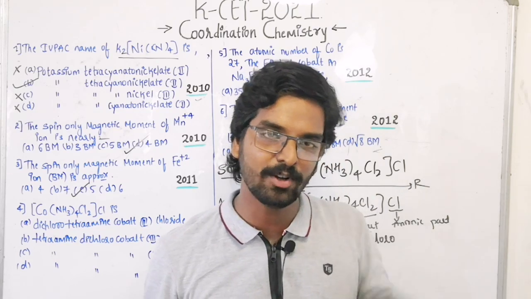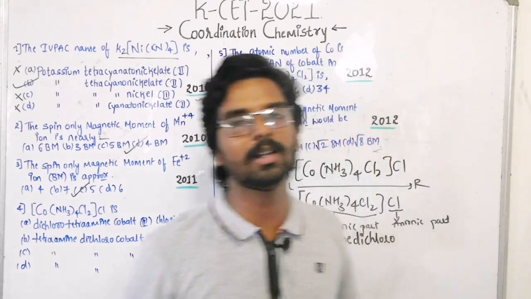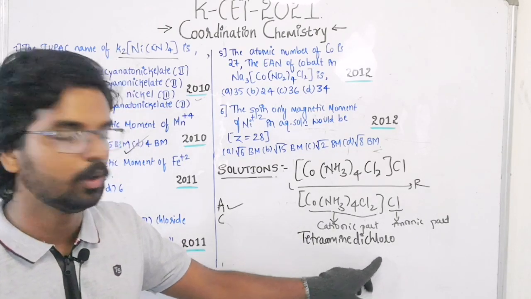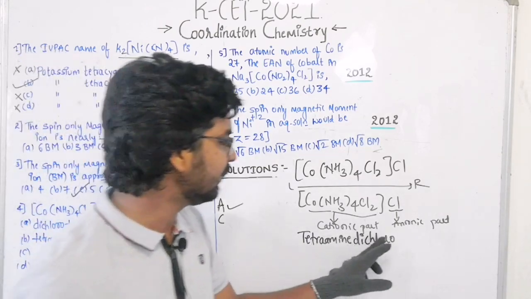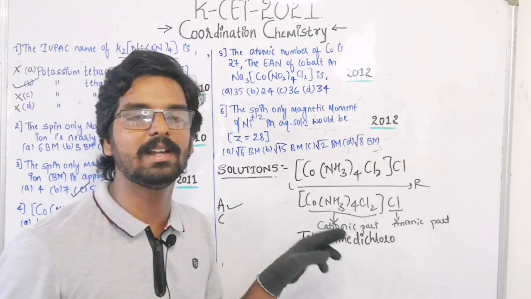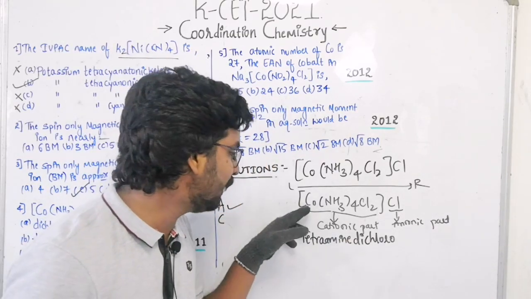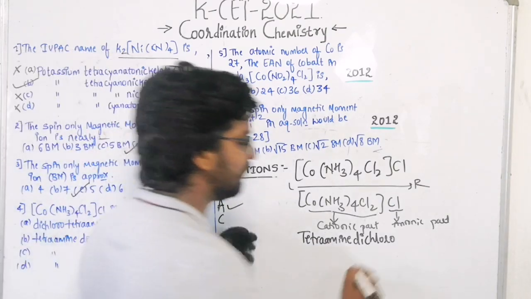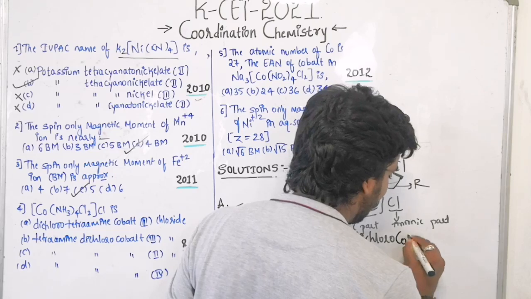Chloro for cationic part, chlorido for the anionic part. So chloride is represented as chloro. So tetraammine dichloro. Now name the cobalt here. Now name the central metal atom or the ion. Since the metal is present in the cationic part, the name is not modified. Cobalt.